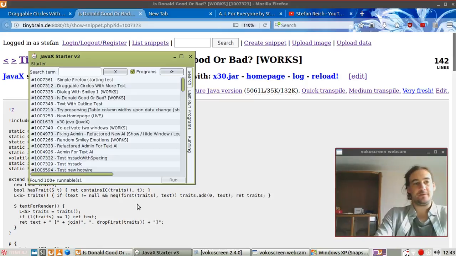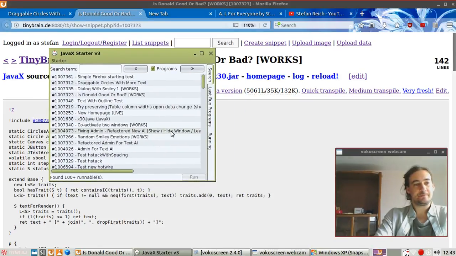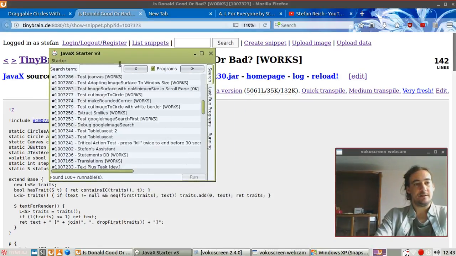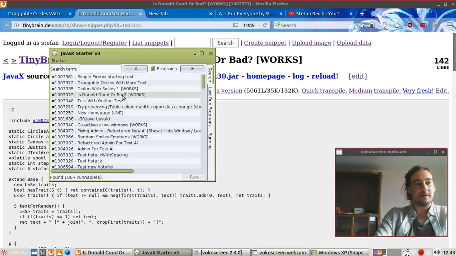And the world of AI. There's a lot of new stuff that I can show you. Here's the JavaX starter as always. And the major program is one about the person we all love, Donald Trump. Let's just start it here.